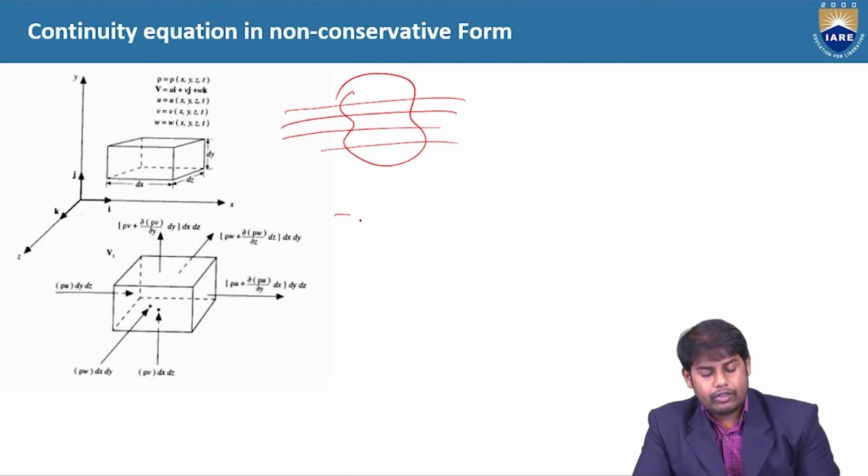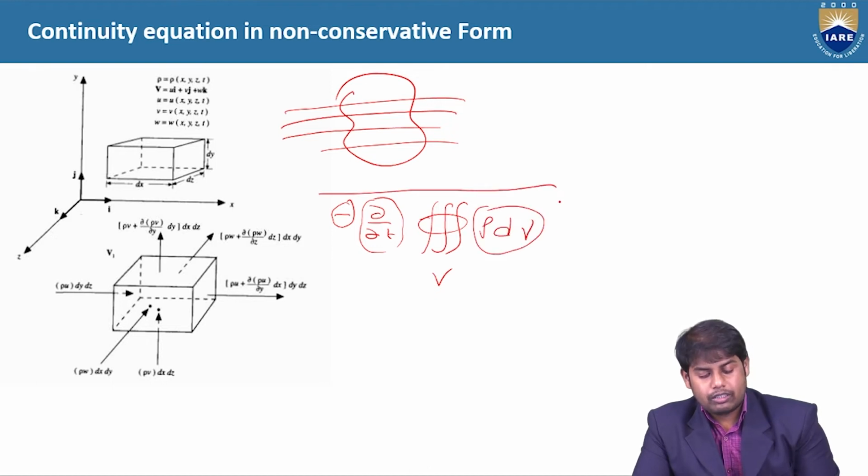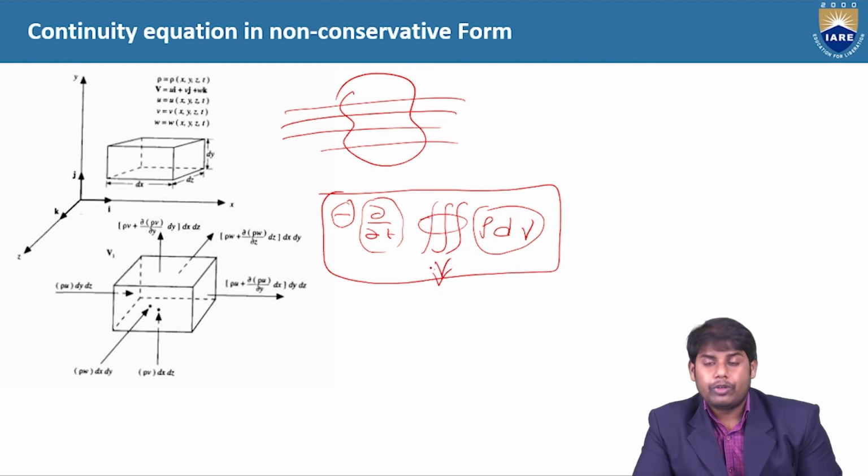So here you can see dou by dou t. Basically this is the rate of decrease, so the negative symbol means decrease inside the control volume. This is the mass, density times volume. So these terms contribute to the rate of decrease of mass inside the control volume.